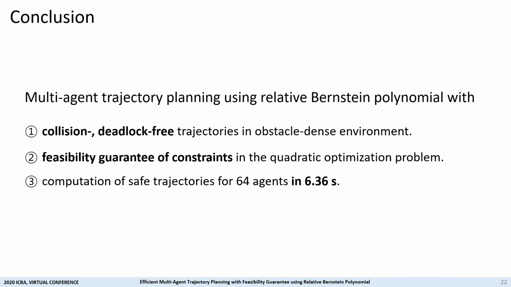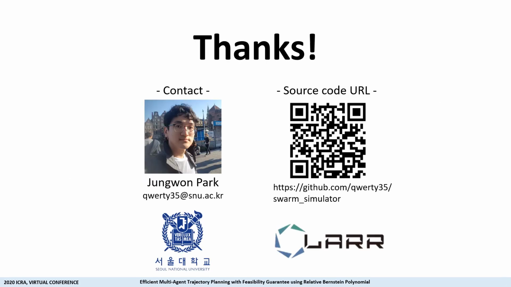To summarize, first, the proposed method can generate collision and deadlock-free trajectories in an obstacle-dense environment. Second, the proposed method guarantees the feasibility of constraints in the optimization problem. Third, the proposed method can compute safe trajectories for 64 agents in 6.36 seconds.